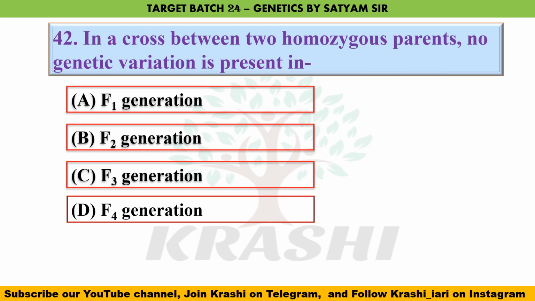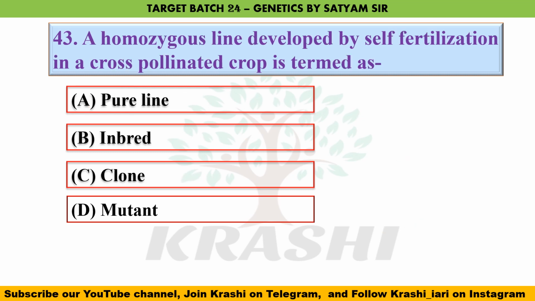Question number 42. In a cross between two homozygous parents, no genetic variation is present in. So genetic variation is not seen in the F1 generation, as the dominant parent and the recessive parent are in homozygous state. So F1 has little or no genetic variation. But if selfing takes place, we are able to see a lot of genetic variation. Question number 43. A homozygous line developed by self-fertilization in a cross-pollinated crop is termed as. So it is termed as an inbred.